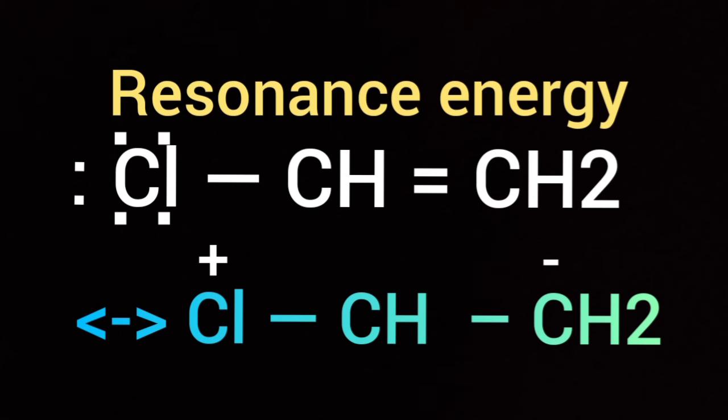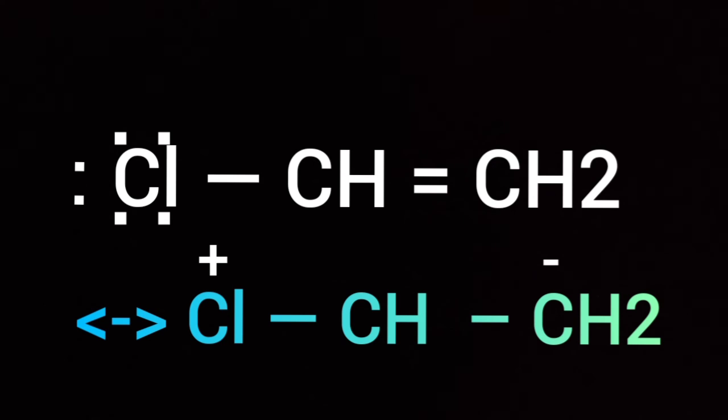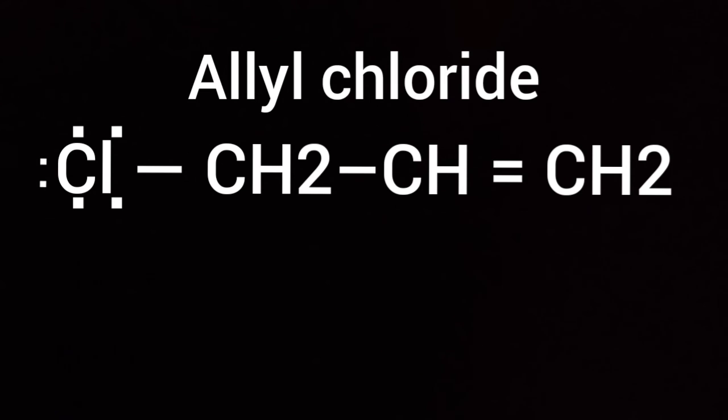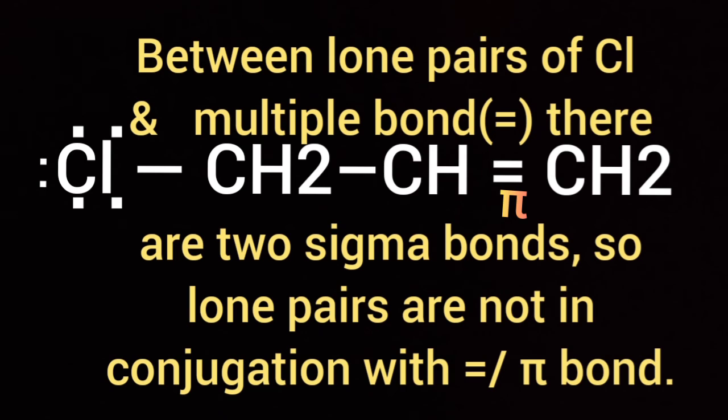If the lone pair or negative charge is not in conjugation with a multiple bond, resonance does not occur. Take the example of allyl chloride. In allyl chloride, the lone pair on chlorine is not in conjugation with the double bond. So here resonance does not occur.